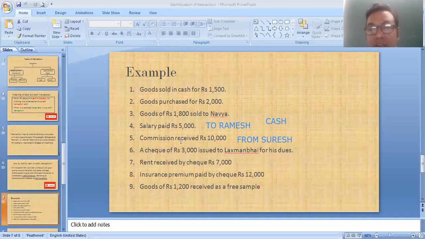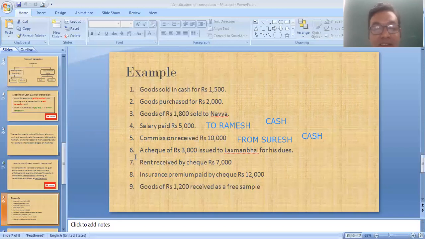Credit means what? You pay after some time period. Okay, so those rules apply to purchase and sales only. If you purchase any goods, furniture, machinery, means assets, then those rules are applicable. Those rules do not apply to income and expenses paid or received. Here it is already said that commission received. You already received, therefore it is a cash transaction. So this is very important, you have to remember.